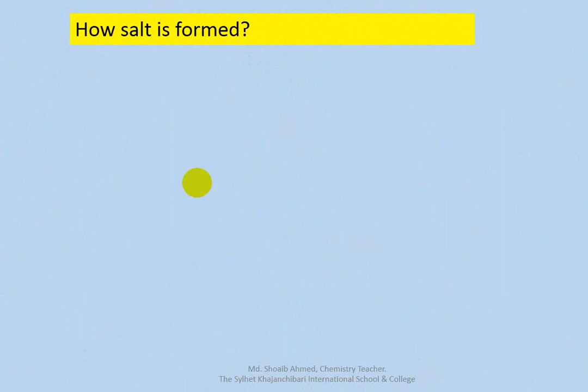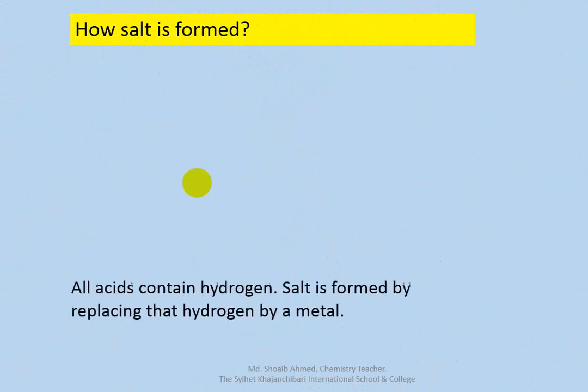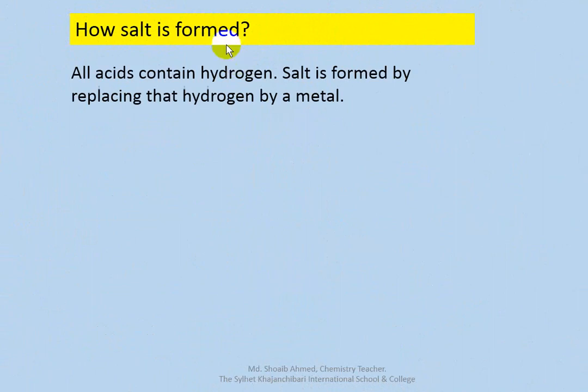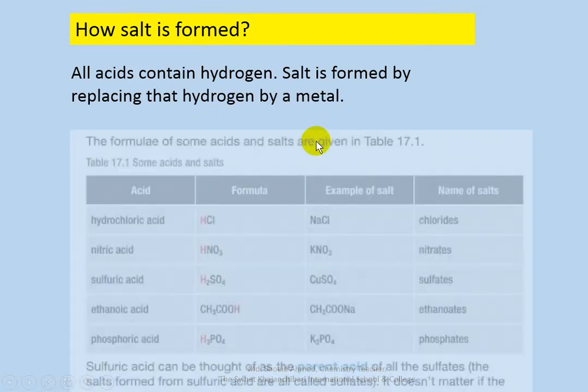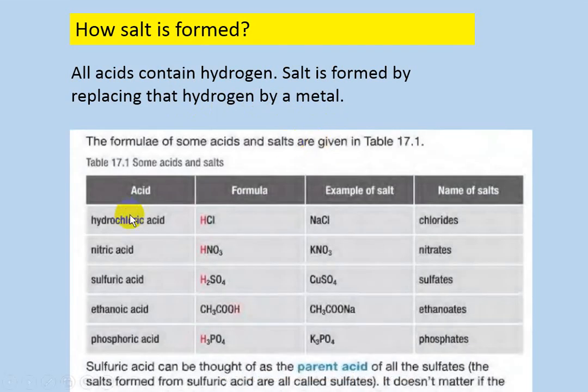How a salt is formed. All acids contain hydrogen. A salt is formed by replacing that hydrogen by a metal. Like this hydrochloric acid: when the hydrogen is replaced by sodium, it forms sodium chloride.